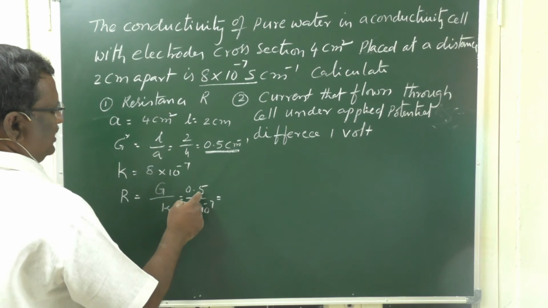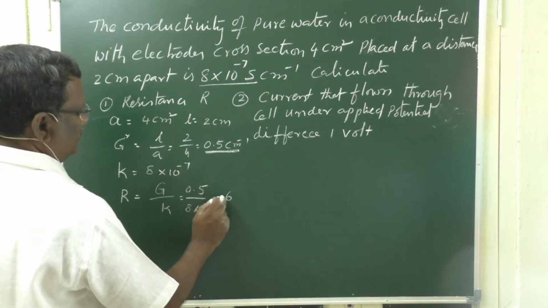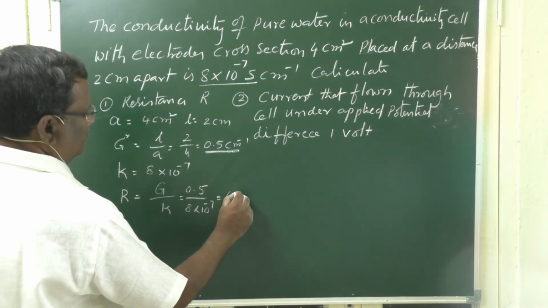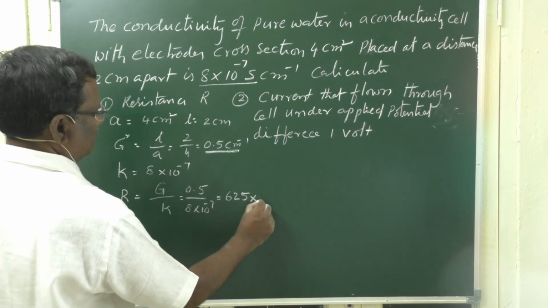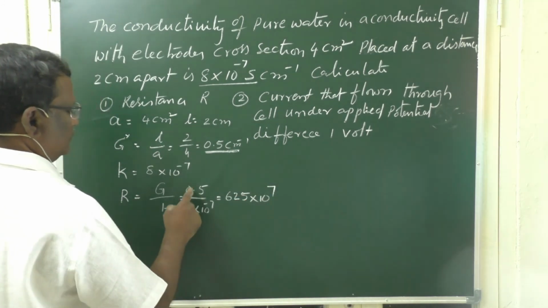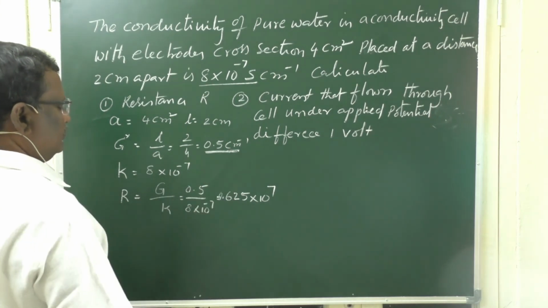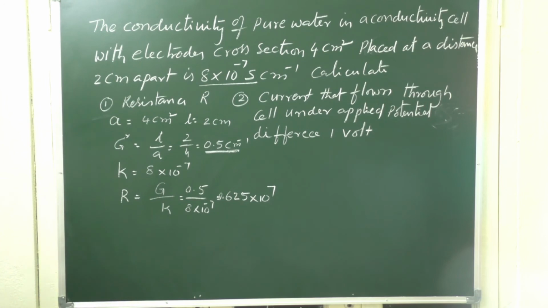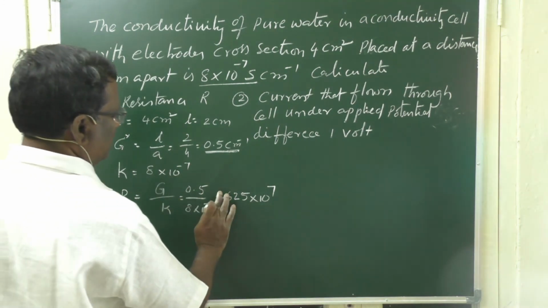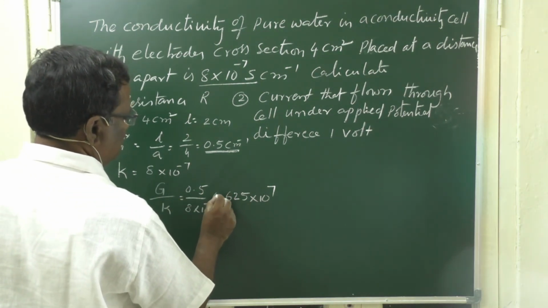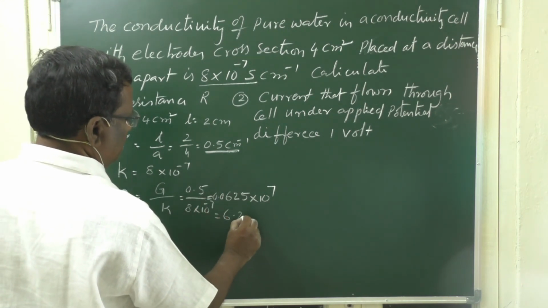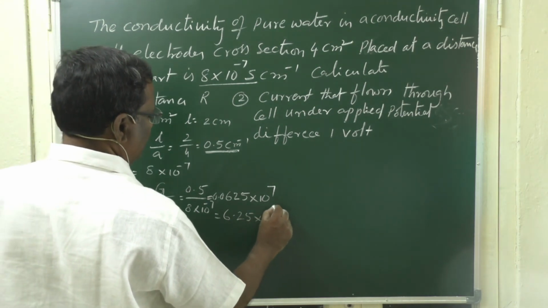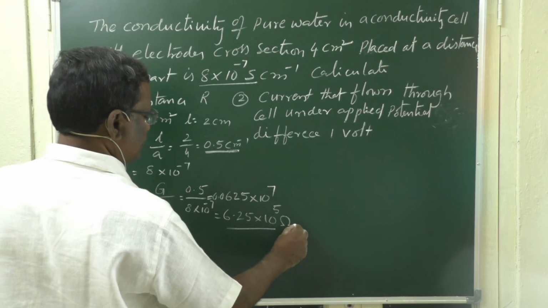On simplifying this you will get 0.0625 × 10^7, or you can write it as 6.25 × 10^5 ohms. This is the resistance.